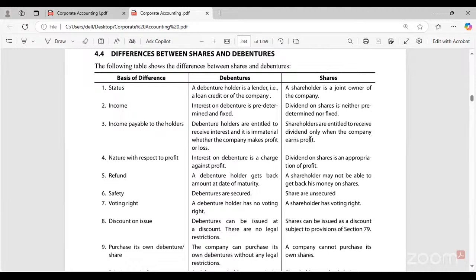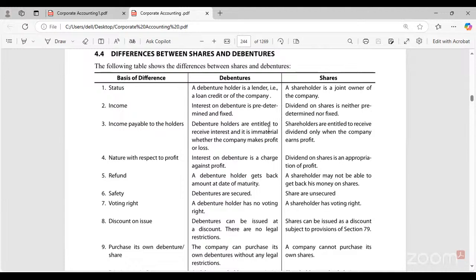So shareholders will receive only dividends when the company earns profits. Debenture holders will get interest on debentures, whereas shareholders will get dividend on shares, which is not fixed. Interest is fixed to the debenture holders. Dividend is not fixed to the shareholders. Then, income payable to shareholders.